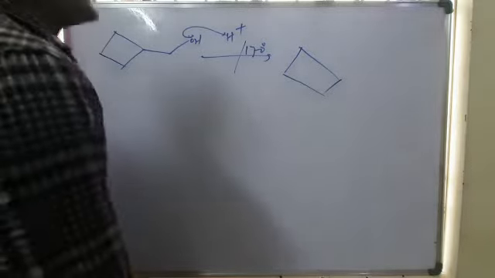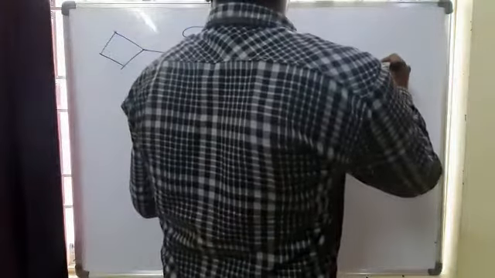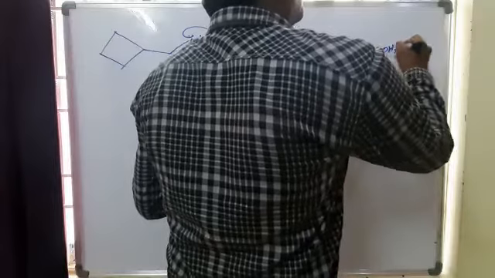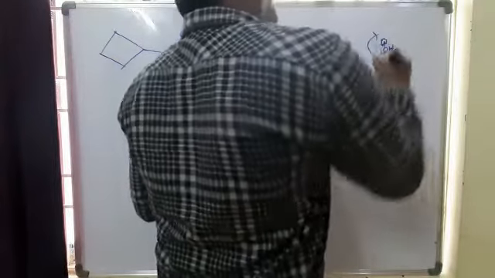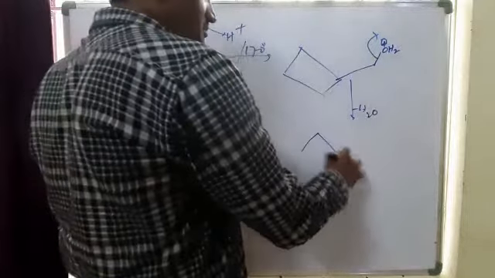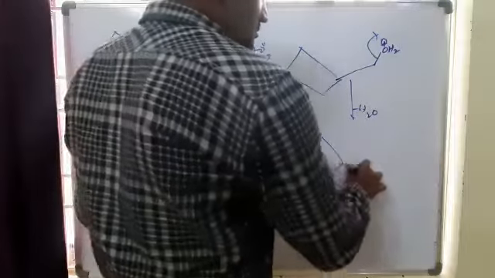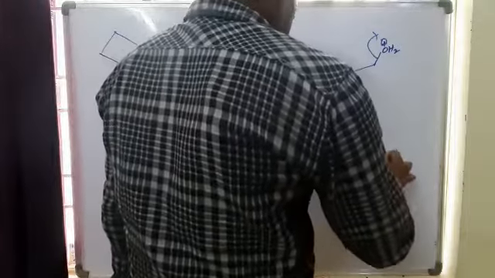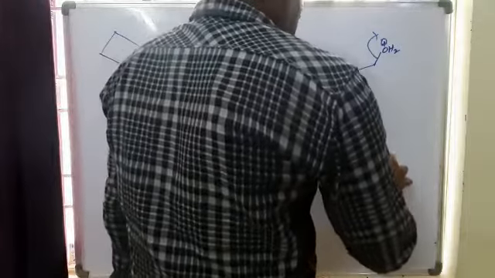So next here, OH2+, now water is eliminated, and we get CH2+. This is a carbocation with a 4-member ring, which is unstable.